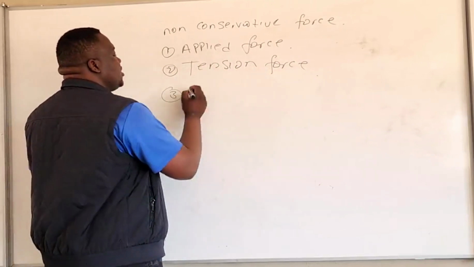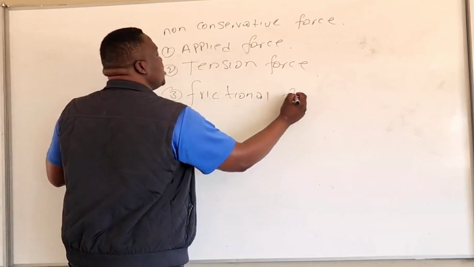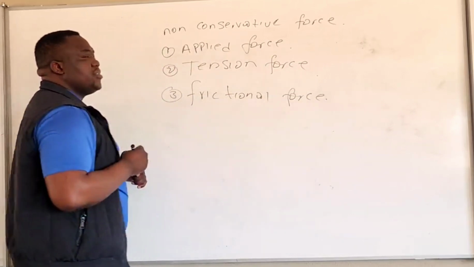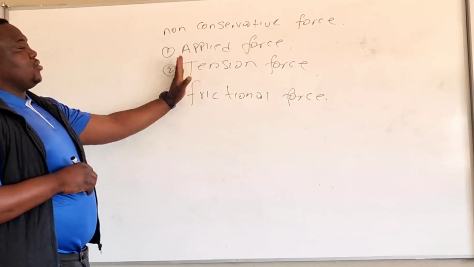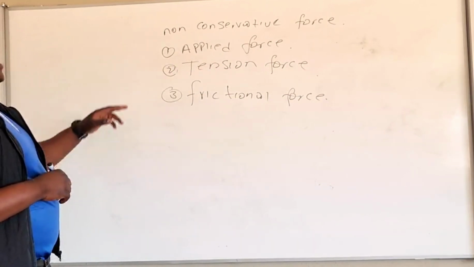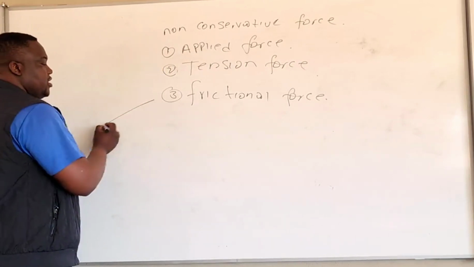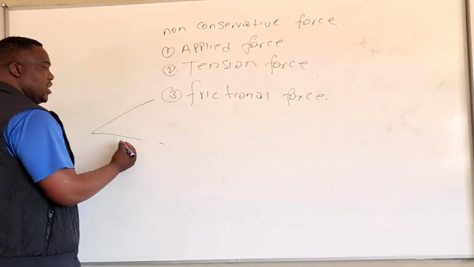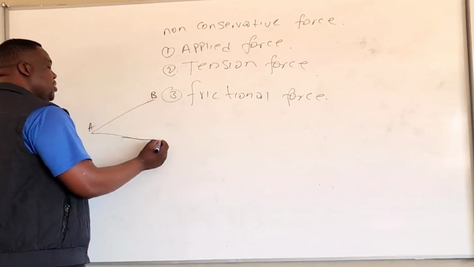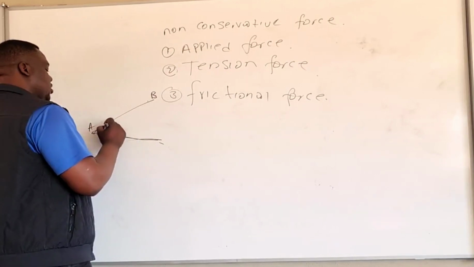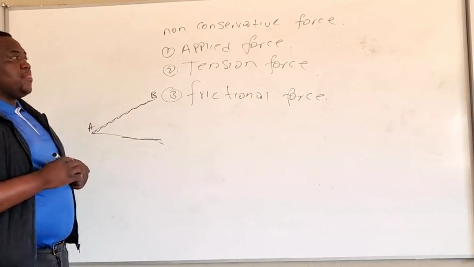Number 3 is a frictional force. Frictional force is a what? Is a non-conservative force. These are the 3 forces which we are going to talk about as far as non-conservative forces. So, let's take we have an incline. You see, that is an incline. An object is moving from A to B. There is friction. It's a rough surface. Object is moving from A to B.